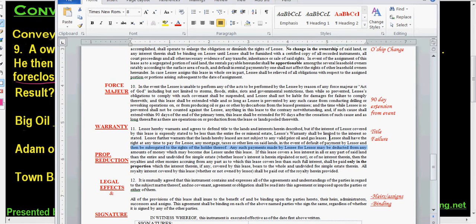Then it says, lessee shall have the right at any time to pay on behalf of lessor any mortgage, taxes, or other lien on said land in the event of default of payment by lessor. And then any amounts of money which may become due lessor under this lease, they're going to pay it then out of the royalty payments. So this particular lease provision is designed to exactly address this clause.